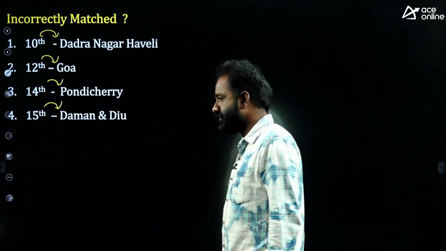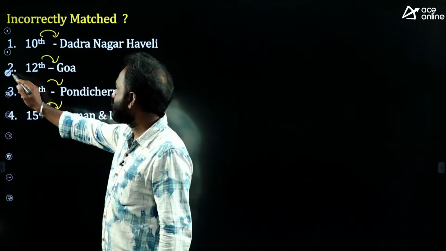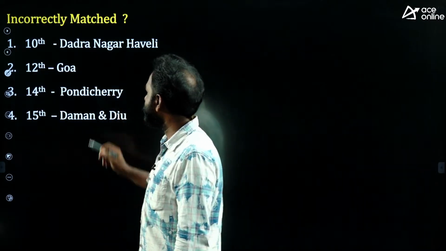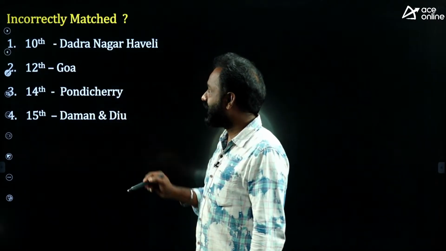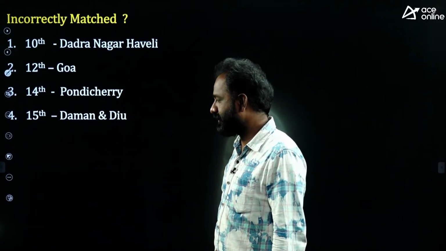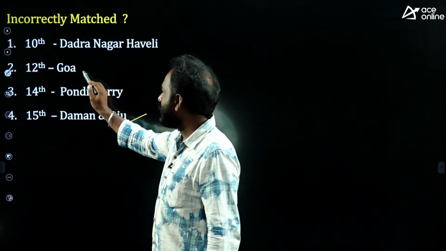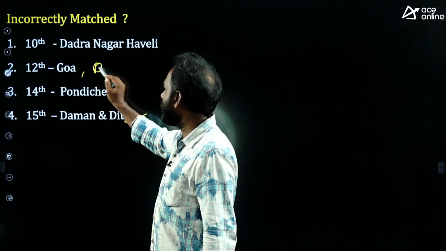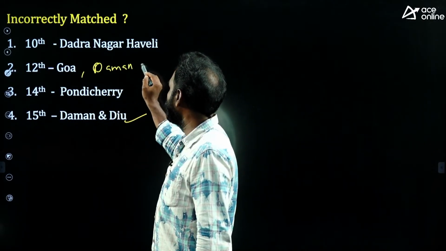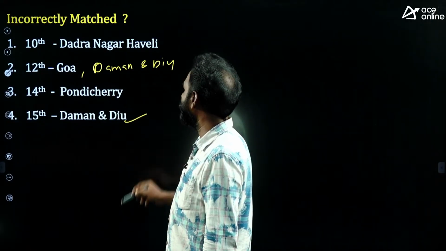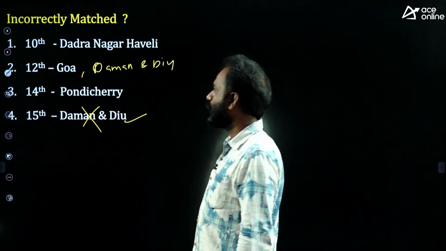Then what is the right answer? The right incorrect answer is Daman and Diu. Actually, the 12th amendment deals with not only Goa but also Daman and Diu. So this is the wrong one.